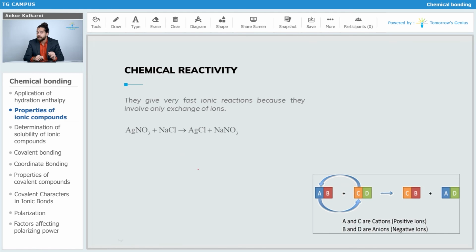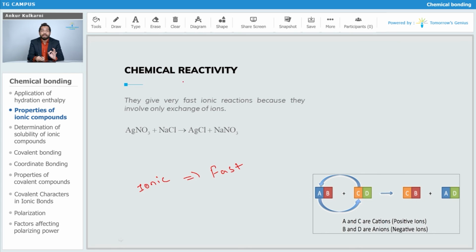Now what about chemical reactivity? So chemical reactivity means what? Basically a chemical reaction. Obviously it is very easy to understand that ionic compounds will show very fast reactions. Why so? Because they are forming into ions, and ions can move fast.